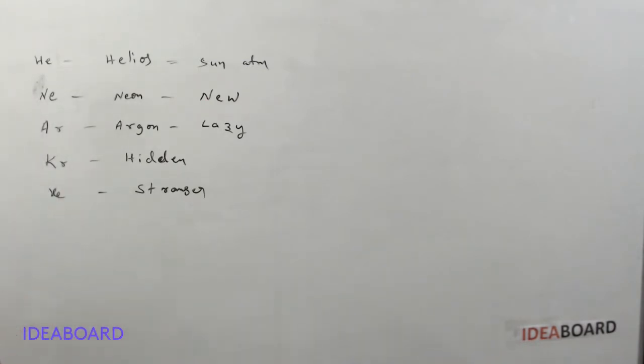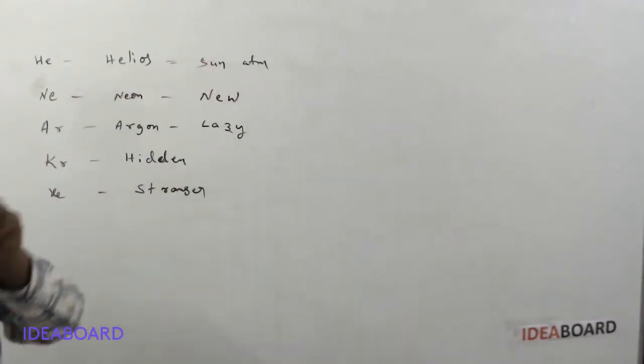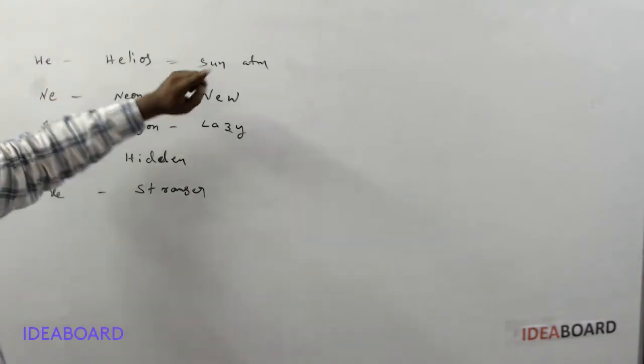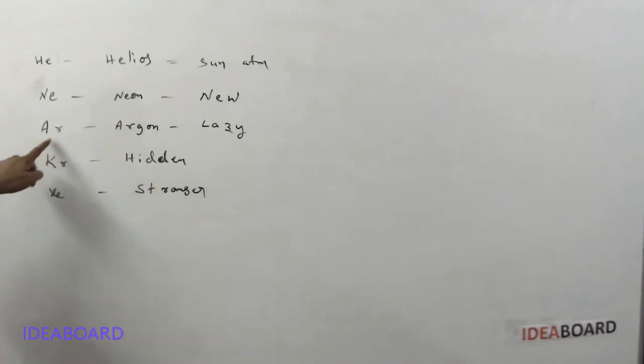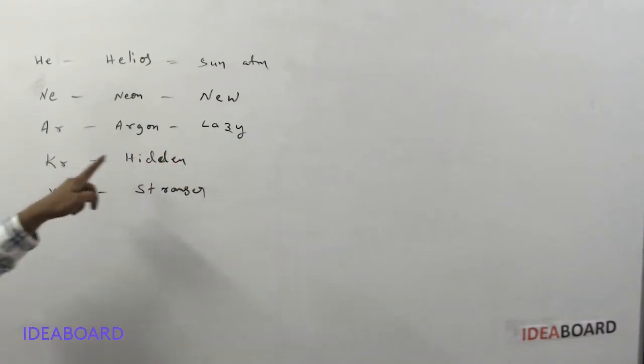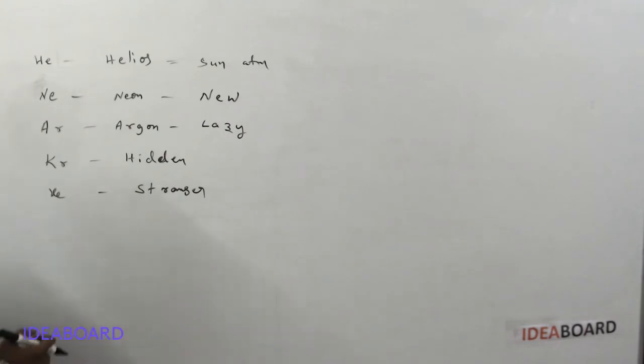Radon is a radioactive element. It has a short half-life period, 3.8 days only. Okay, helium. If you are taking the noble gases, the first one is helium. Helios means sun; it was obtained from the sun's atmosphere, so it is called helium. And neon means new. Argon, lazy. Krypton, hidden. Xenon, stranger or foreigner. Okay, these are the original meanings of the noble gas names.